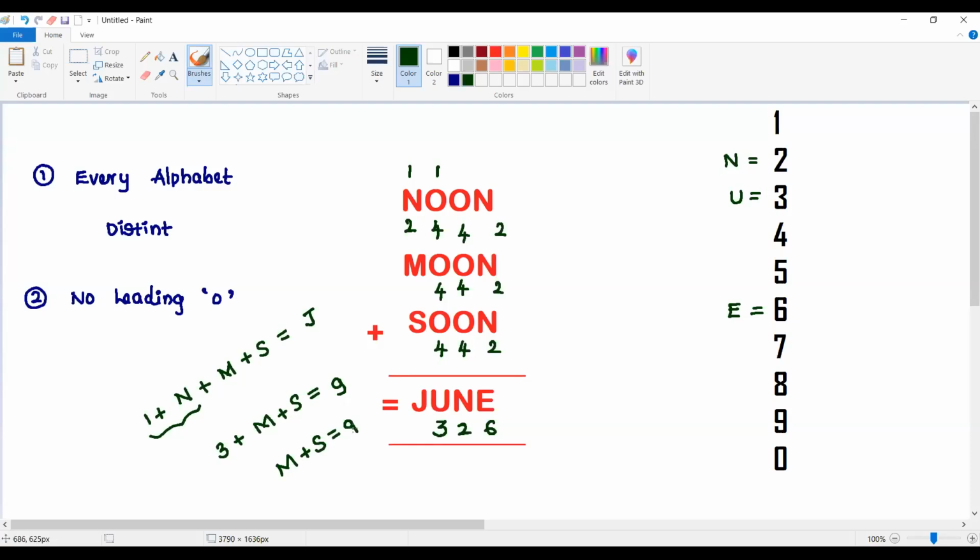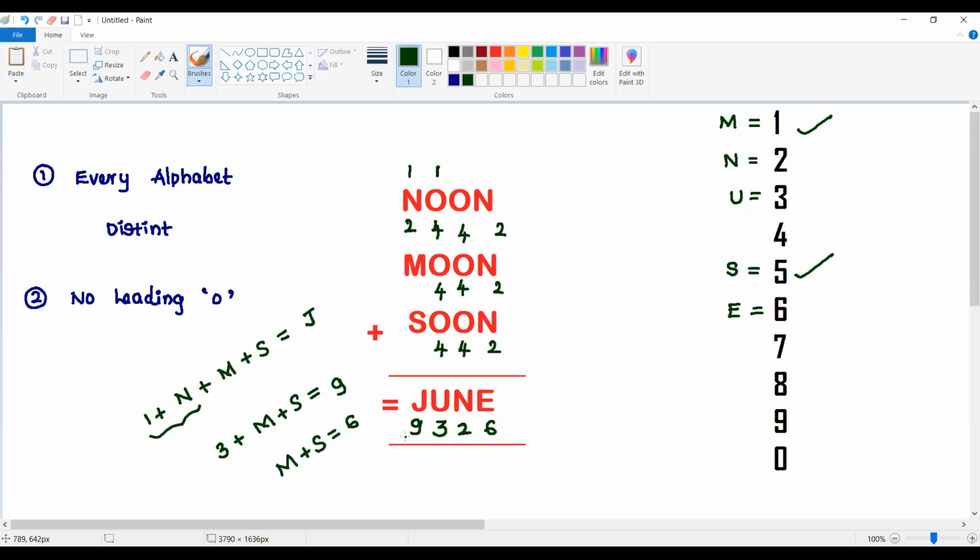So M plus S should be equal to 9 means what are the possible values? The M value we don't know. So what are the possible values of M and S? I'm trying to understand. So M plus S should be equal to not 9, it is 9 minus 3. The maximum value will be equal to 6. What is the possibility of making it as 6? So 1 plus 5 is 6. That means M can be 1 or it can be 5 also, and S can be 5. Then you will get the value of J to be 9. This is the only one possibility.